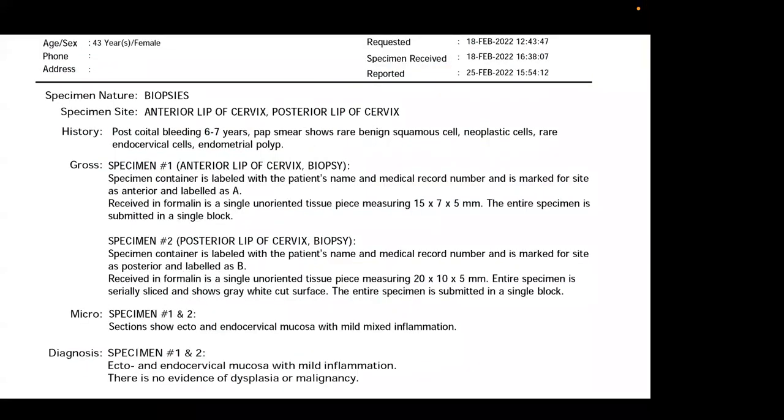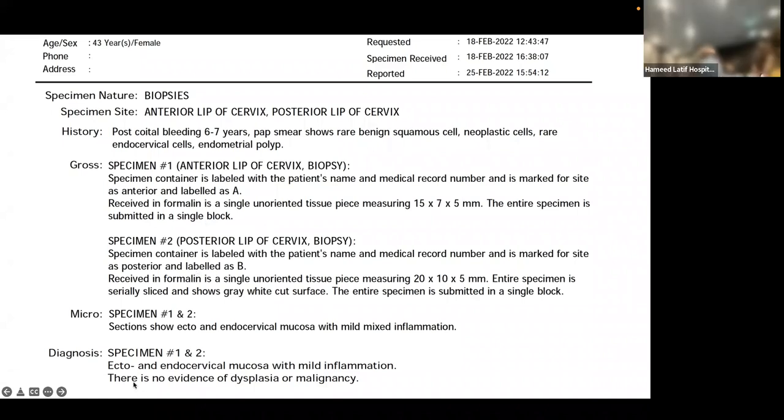और वाया का देख लेना. ये है final histopathology की report, specimen 1 and 2. Specimen 1 section shows ecto and endocervical mucosa, which means that it was adequate, with mild mixed inflammation, and दूसरा specimen mucosa with mild inflammation, no evidence of dysplasia or malignancy, and the patient went home happily thereafter. So with, क्योंकि ये डेफिनेटिव डायग्नोसिस वाली बात इस तरह से हो जाती है.